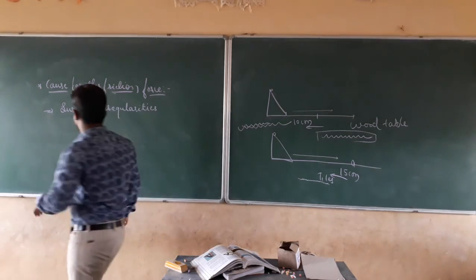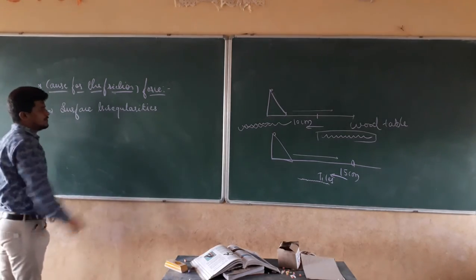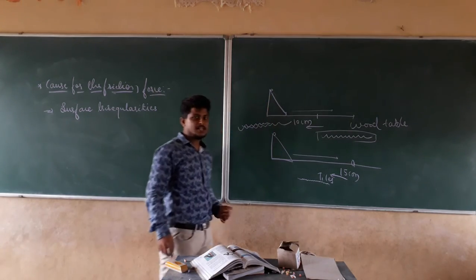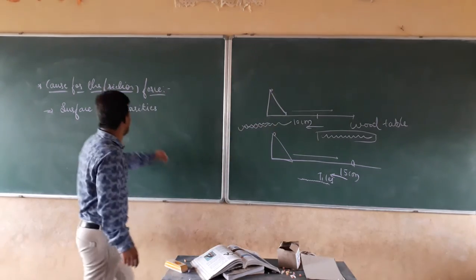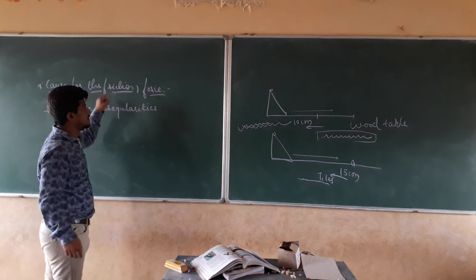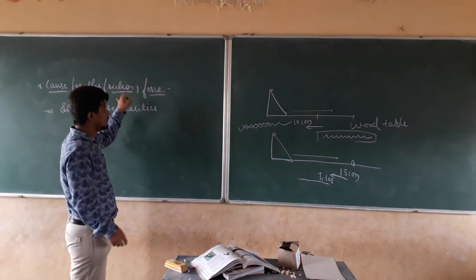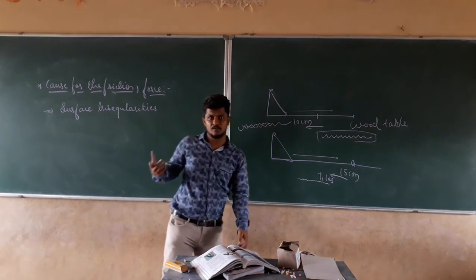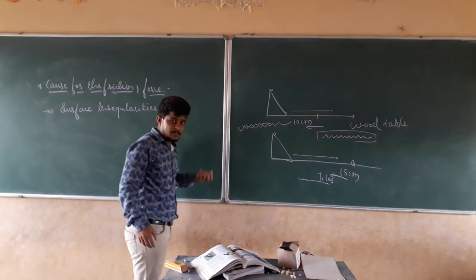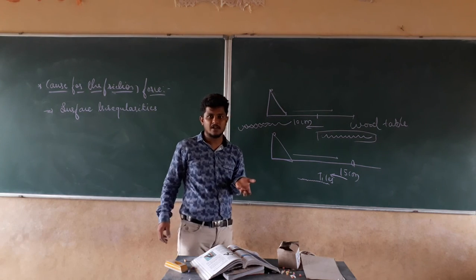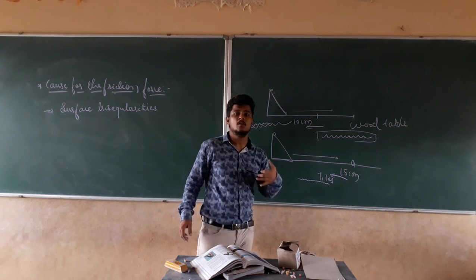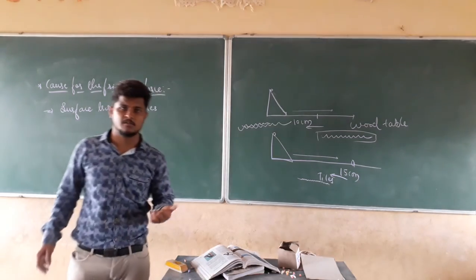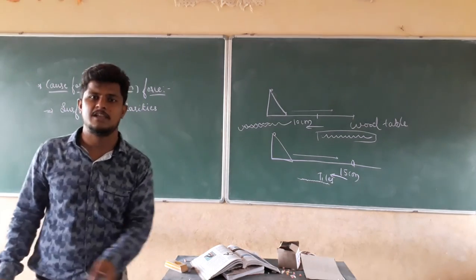For that we can say that the surface irregularities present on the surfaces of the object as well as the ground are the cause for the frictional force. If the surfaces are smooth, the frictional force will be less. If surfaces are very irregular, then the frictional force will be more. I hope this much is clear. In the next class we are going to discuss further about friction. Thank you.